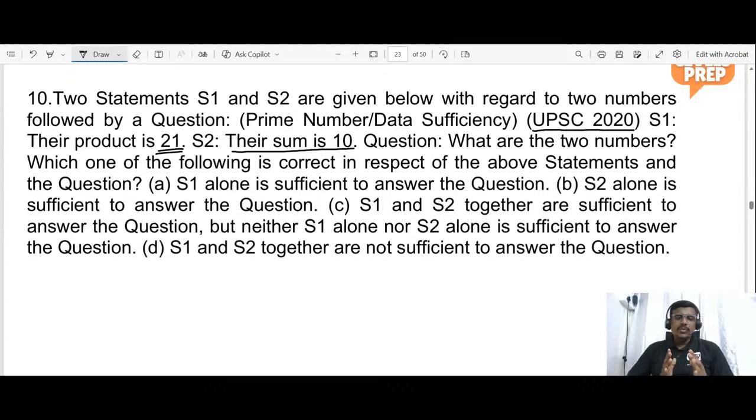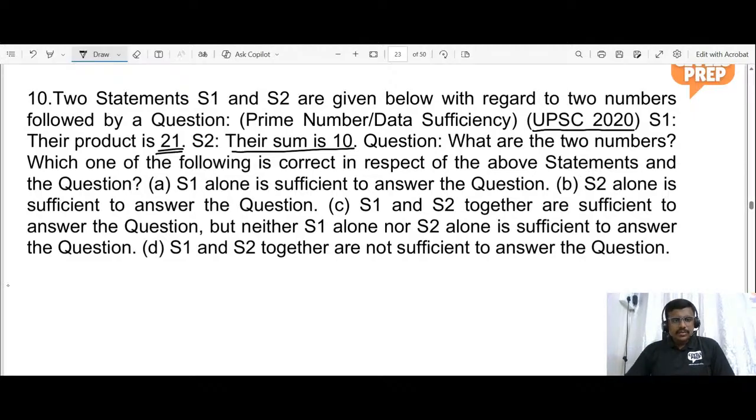First, take statement 1 and check whether it is possible, and check statement 2 and check whether it is possible. Then combine both the statements and try to find if it is possible or not. Exactly, Ashwini, you are right. Very good. Keep it up. So come, let us check.